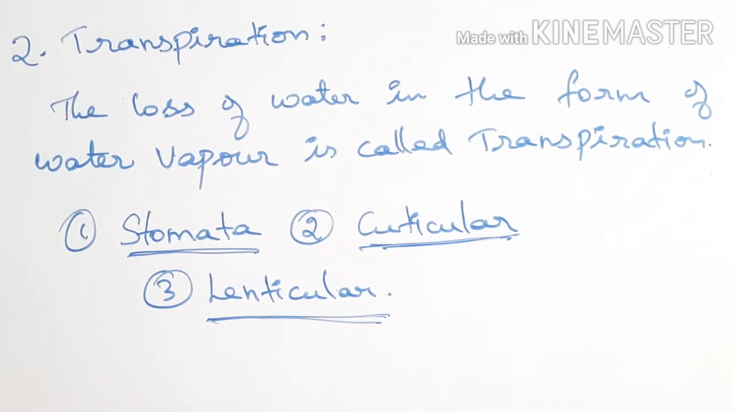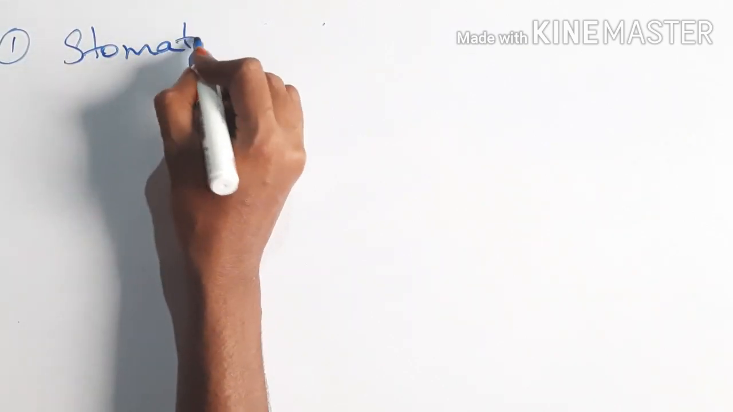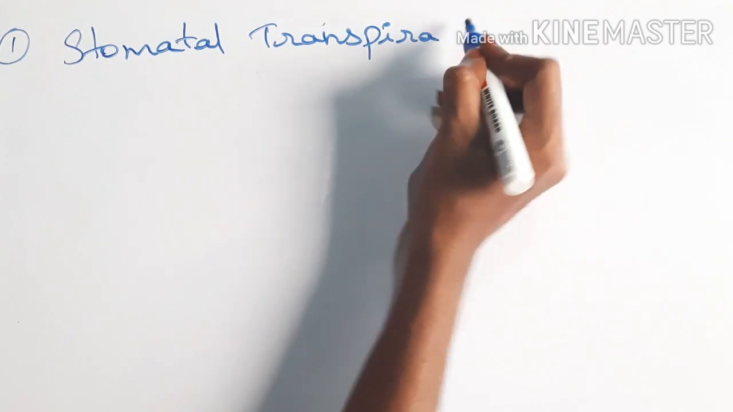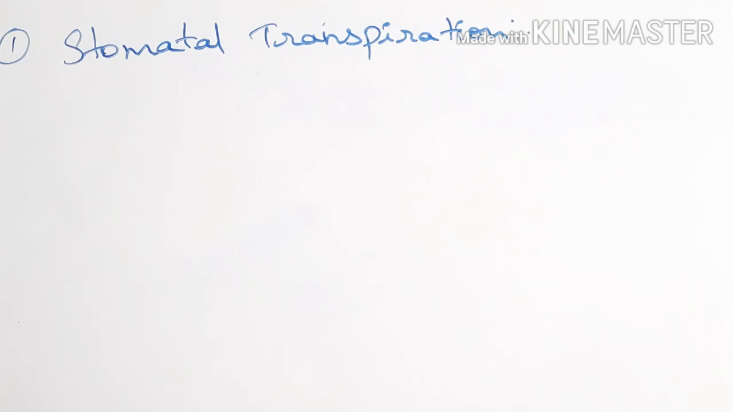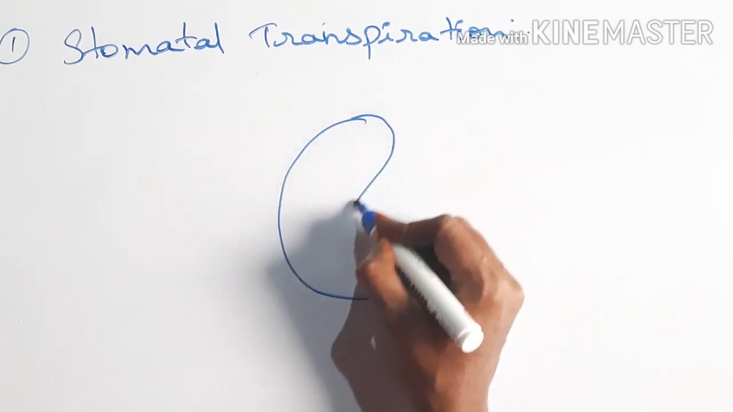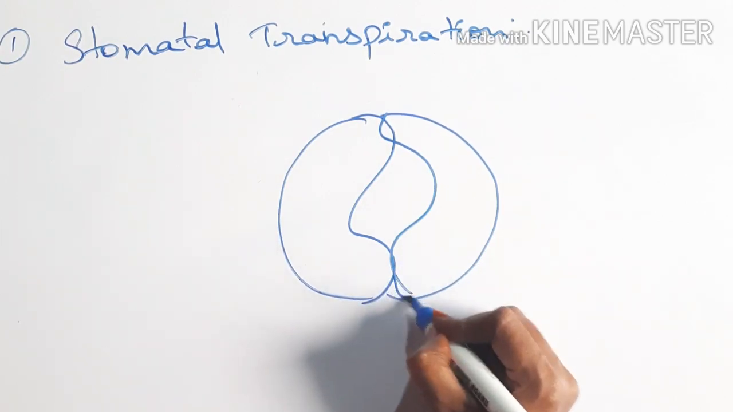Now we are going to see how these different types of transpiration affect the process of ascent of sap. First type, stomatal transpiration. Before that, we want to know what is stomata. So this is stomata.